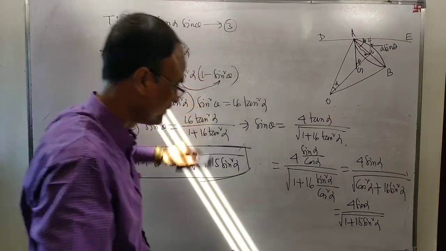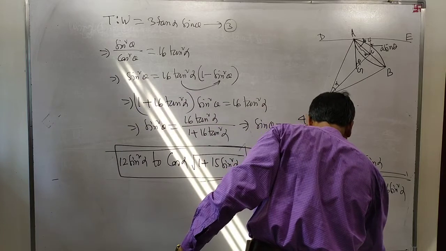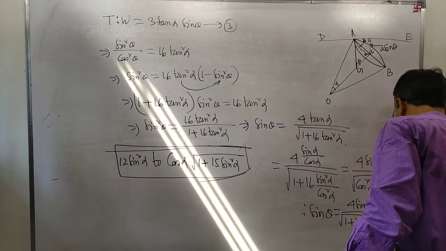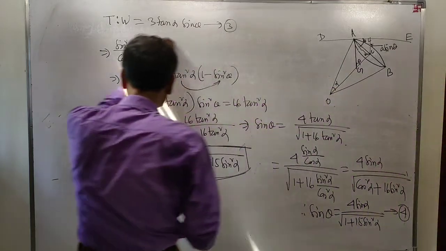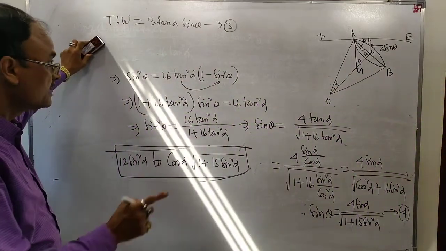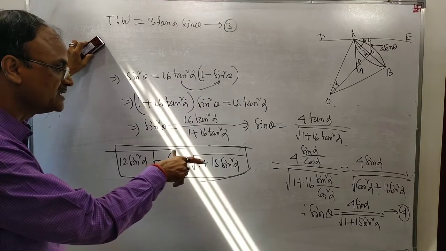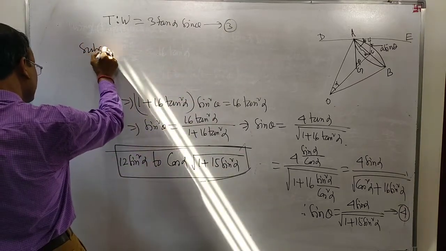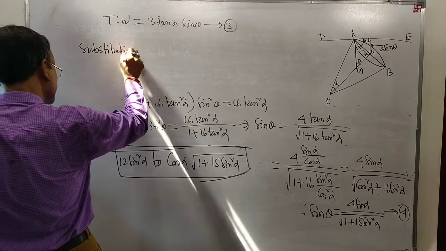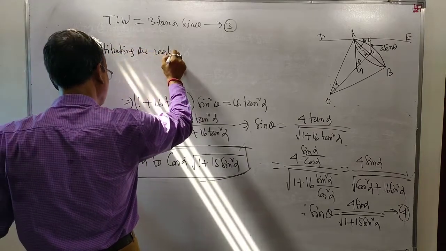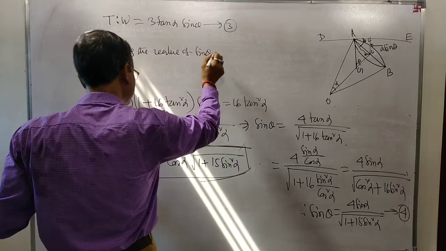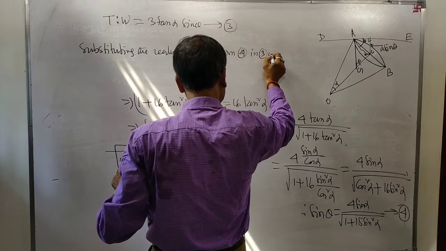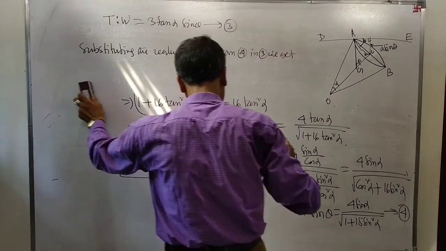It is number, suppose, 4. Substituting the value of sin theta from 4 in 3 we get.